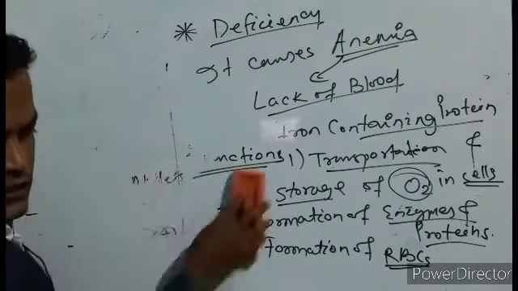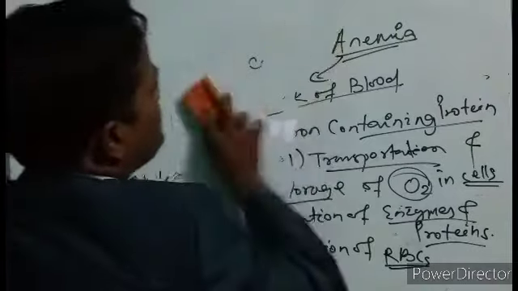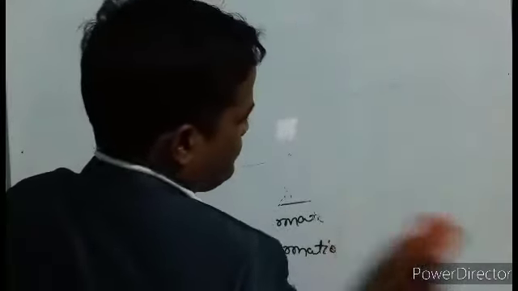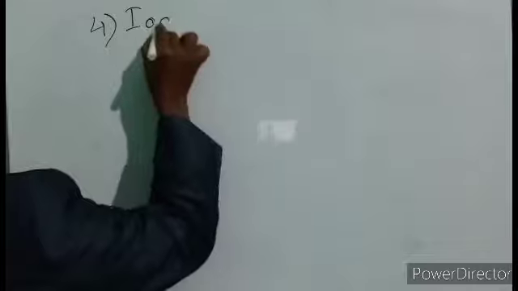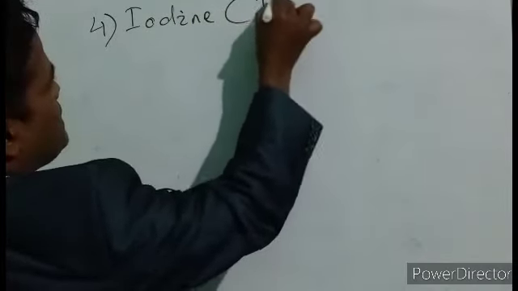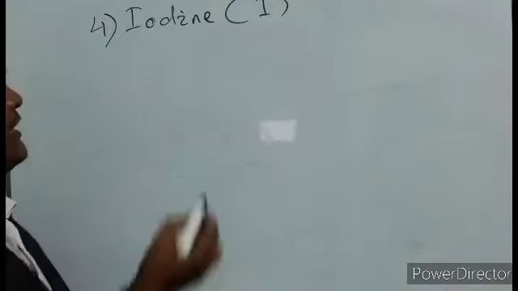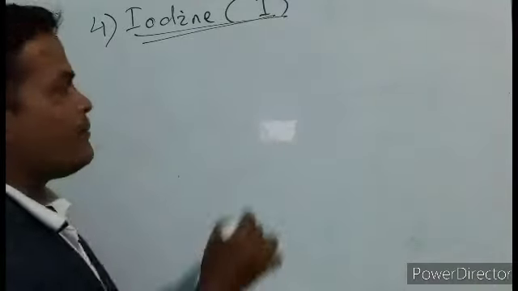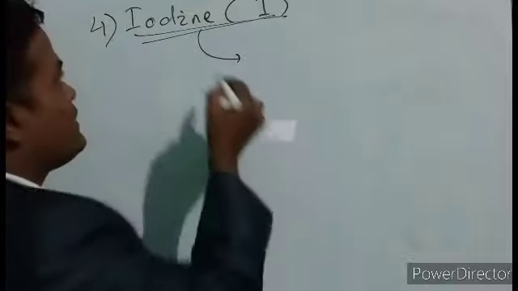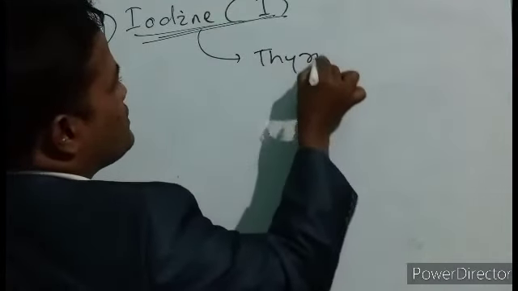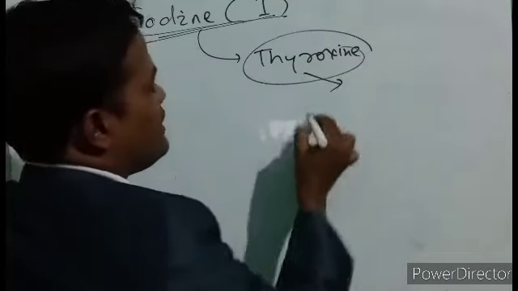Now let us discuss the next one, iodine. Iodine is also important, as we learned in lower classes that iodine helps in the formation of thyroxine hormone, which maintains the health of the thyroid gland.